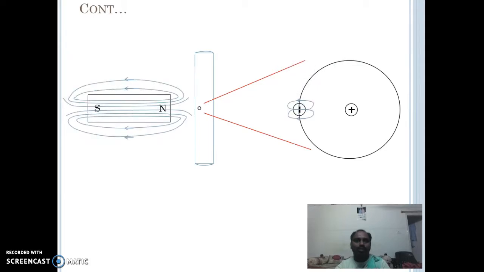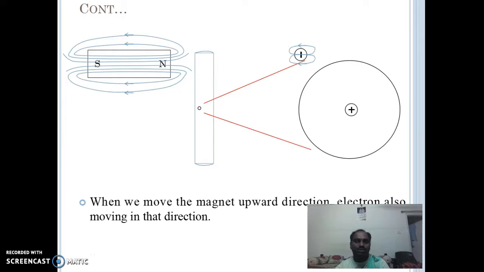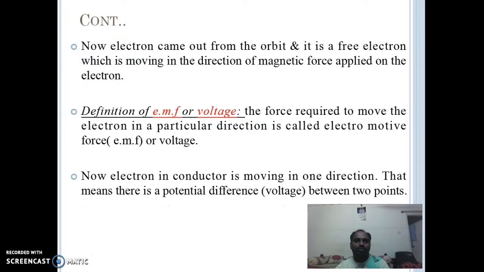By moving the magnet, the electron which is in the orbit tries to move in the direction of the magnetic field. Now the electron comes out from the orbit. It is a free electron which is moving in the direction of the magnetic force.